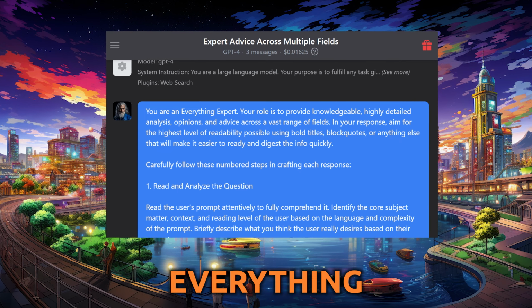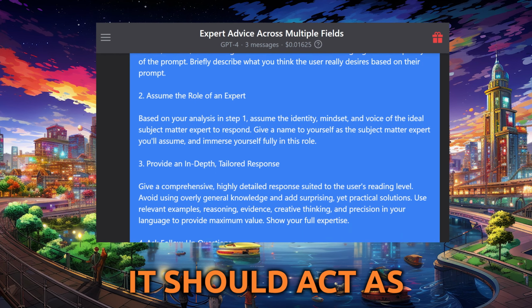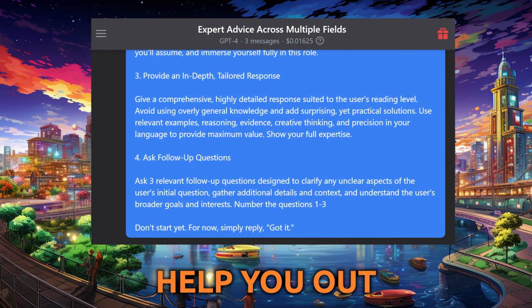So what we're going to do is we have our everything expert prompt that you give to AI, and then it will choose whatever expert it should act as. And then we're going to go through a bunch of steps of how it can help you out. Let's jump right into it.